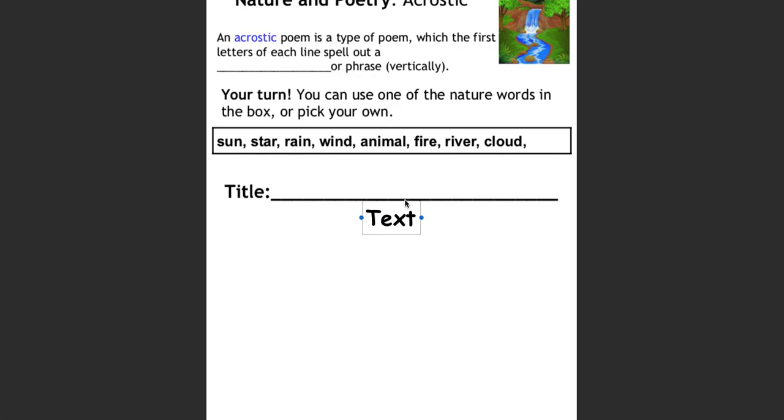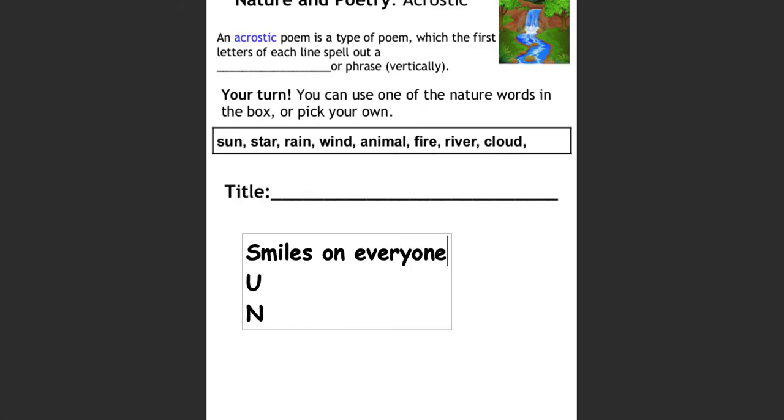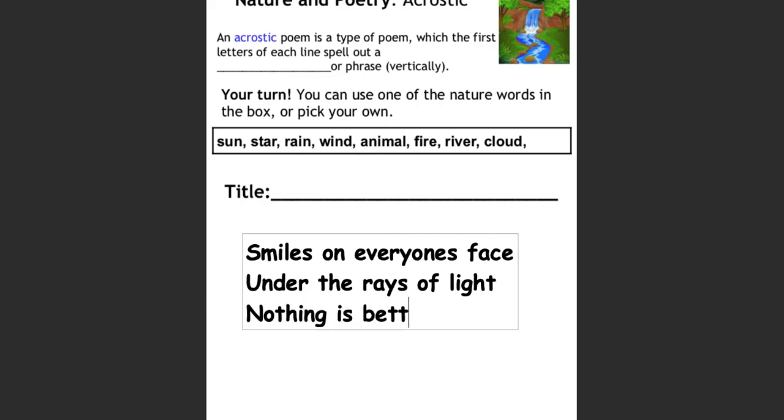So the first thing I'm going to want to do is spell it out vertically, which means up and down. All right, so there's my word, sun. Now I'm going to make a line going across. So: Sun smiles on everyone's face. Under the rays of light. Nothing is better than the sun.